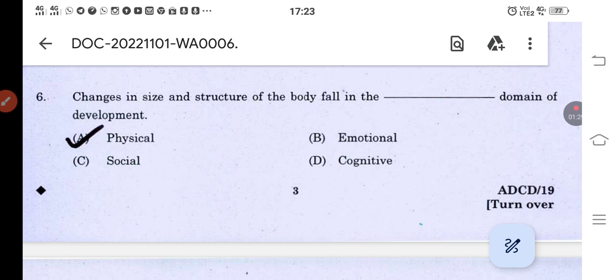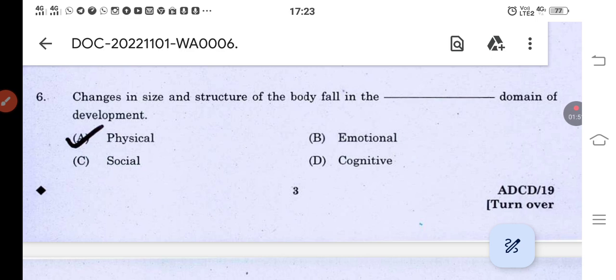When coming to social development, it is learning about the society. Why do we need to learn about the society? Because according to the society only we can live, or we will act according to the society's needs. So we call that social development.